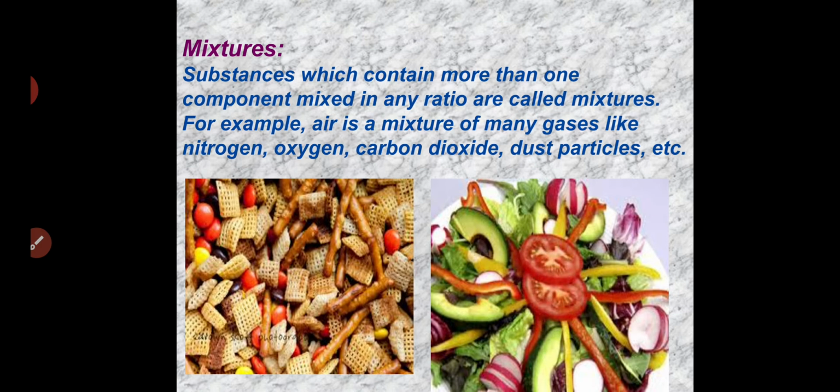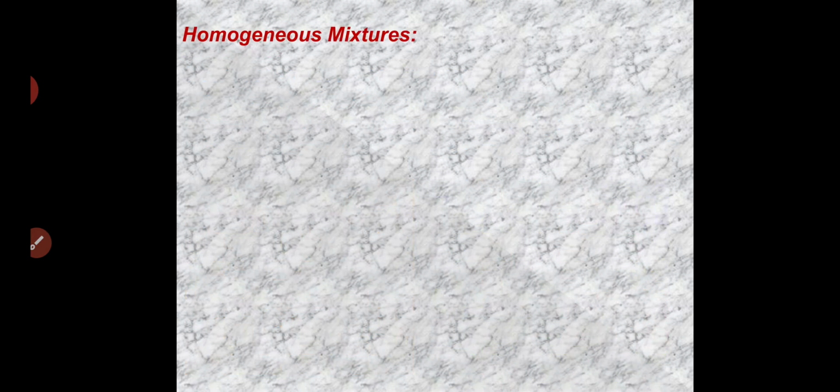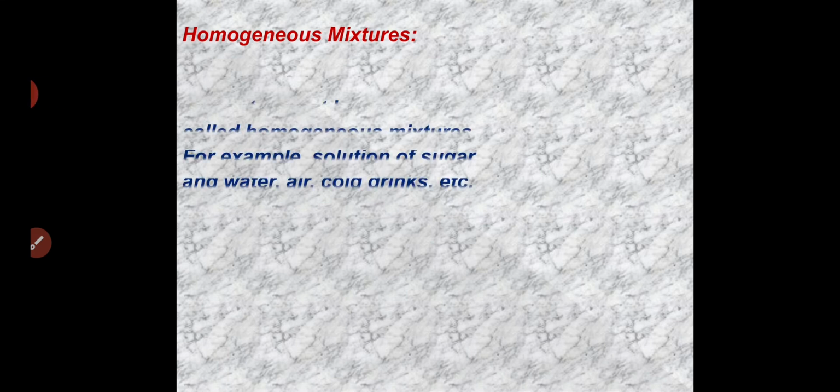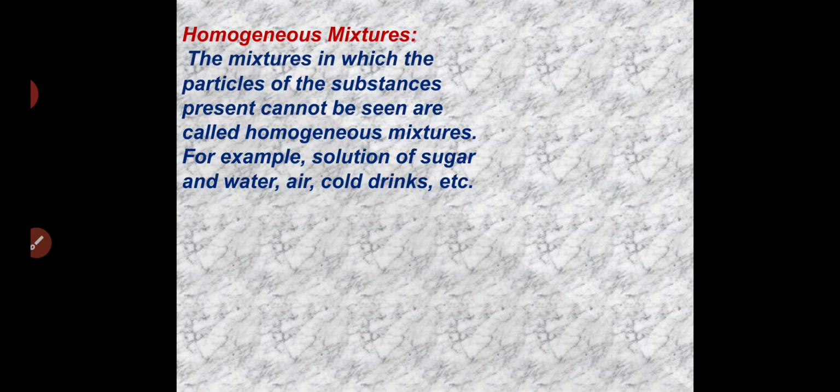So another type of substance is salad, which is your favorite again, right? It contains different vegetables, so it is also called a mixture. So now we are going to study homogeneous mixtures. So what are homogeneous mixtures? The mixtures in which the particles of the substance present cannot be seen are called homogeneous mixtures.